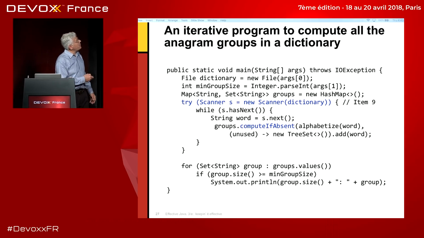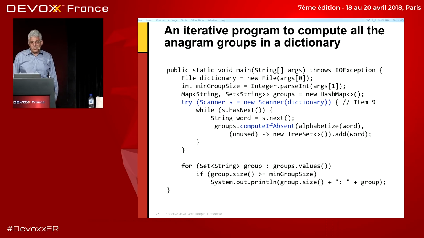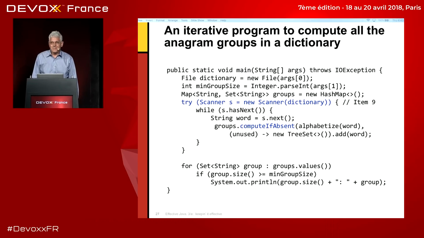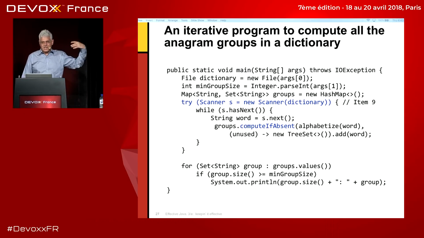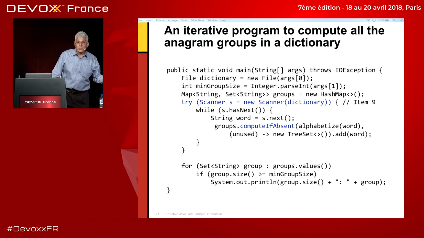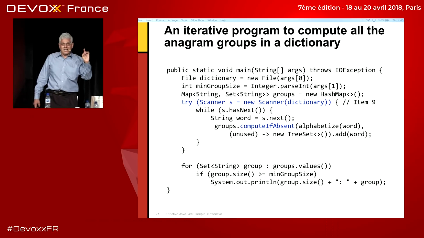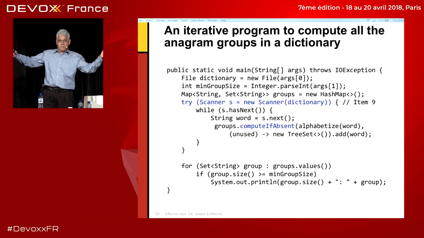Here is an iterative program, so no lambdas here, to compute all the anagram groups in a dictionary. And do you all know what an anagram group is? I'm going to run through this quickly in hopes of getting to the third one. But an anagram group is a bunch of words that have the same letters in different arrangements. So for English words, the words stop, pots, opt, tops, they all have the same letters, T-O-P-S.